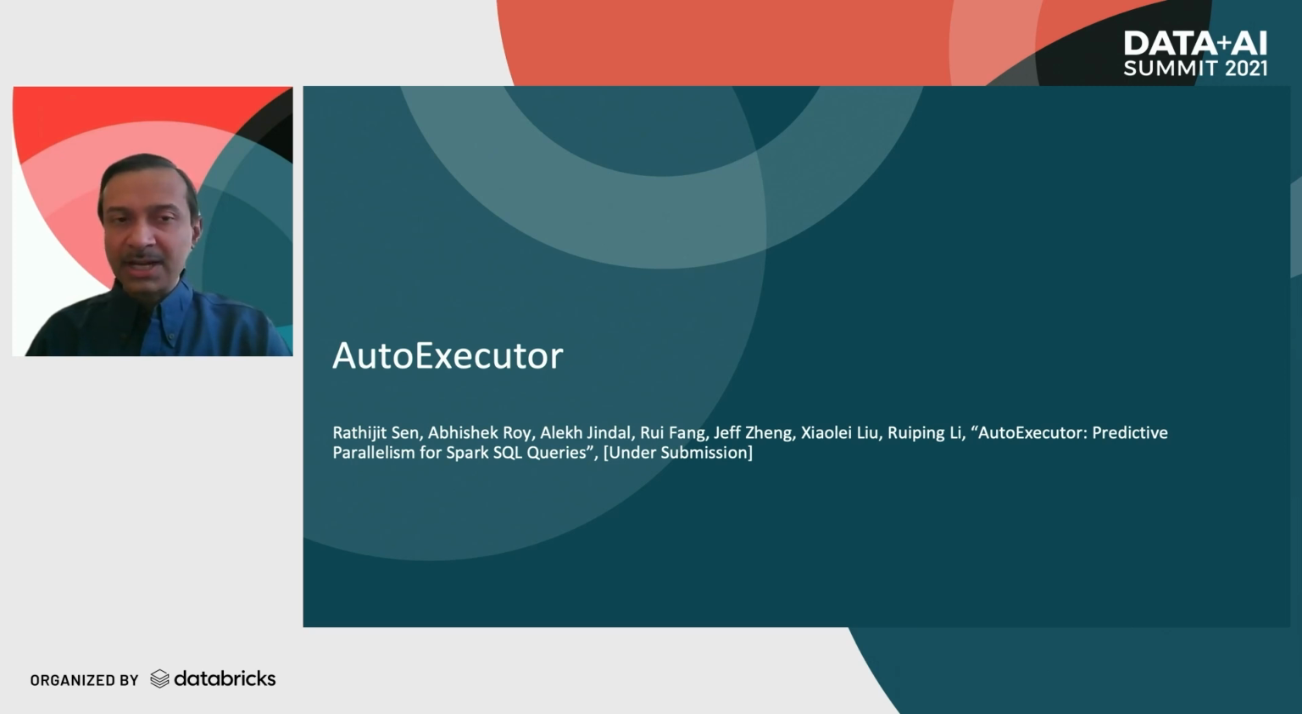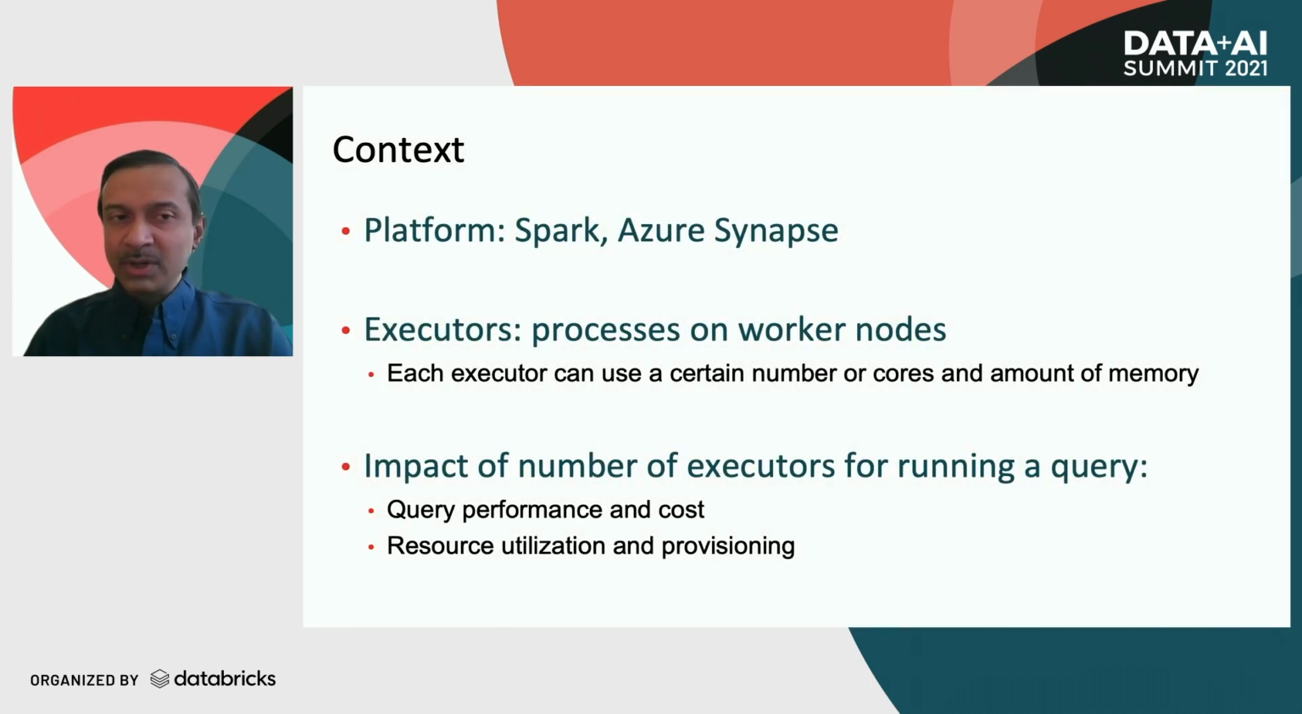Now we will talk about our last case study, which is Auto Executor. This is joint work with my colleagues at Microsoft, and this is work that is currently under submission. In this project, we look at predicting the optimal number of executors for Spark SQL queries for Spark and Azure Synapse platforms. Executors are processes on worker nodes, and each executor has a certain number of cores and memory that it can use. And by changing the number of executors that a query can use, we can affect its runtime and its cost, and hence it will also affect the resource utilization and provisioning decisions.